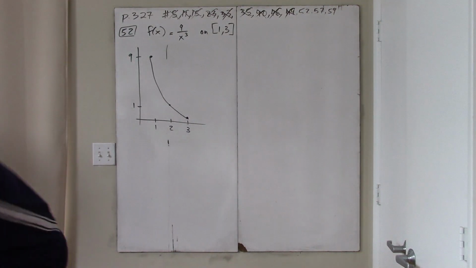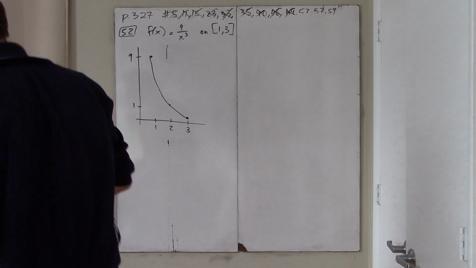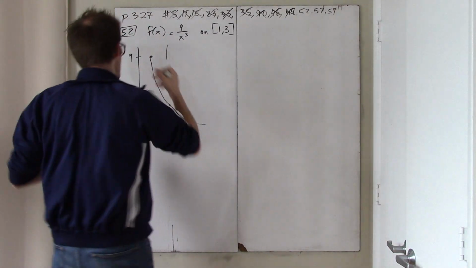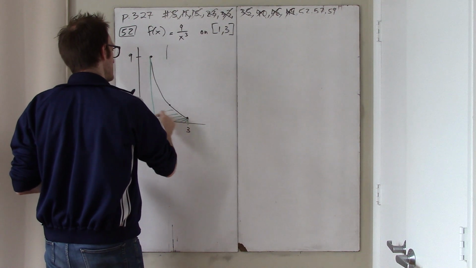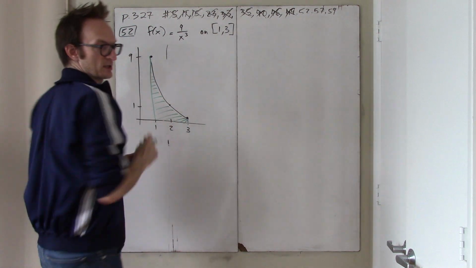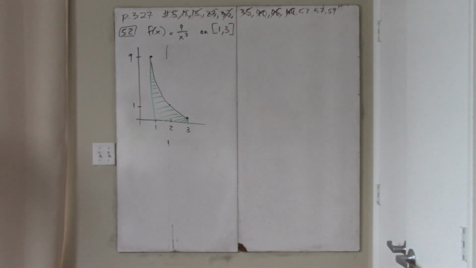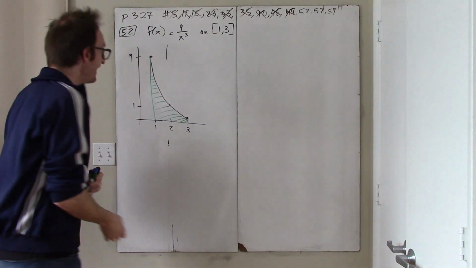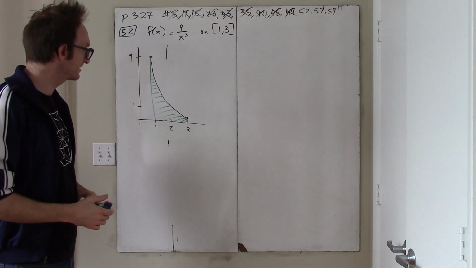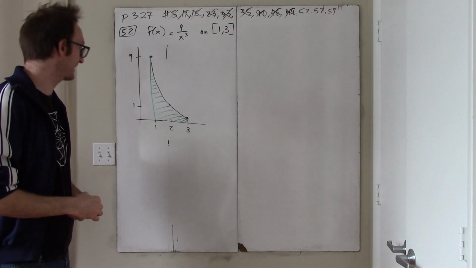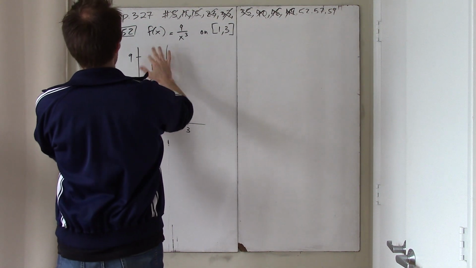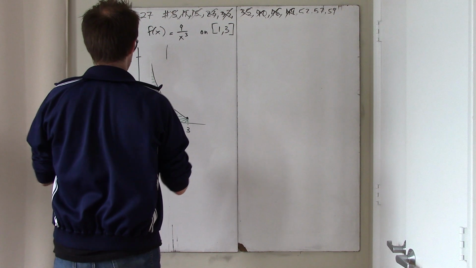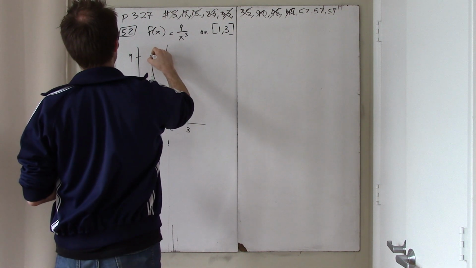Okay, what's going on is that we have some certain area underneath this curve, and this certain area can be calculated. We're going to do that in a second. And then the average value of this function on this interval, just trying to fix my picture.